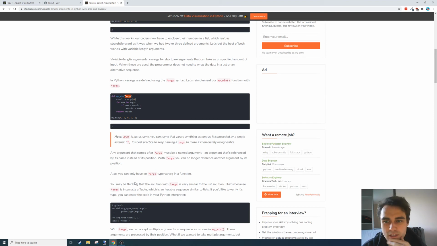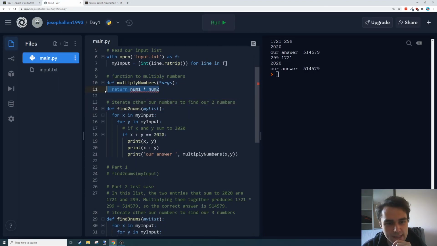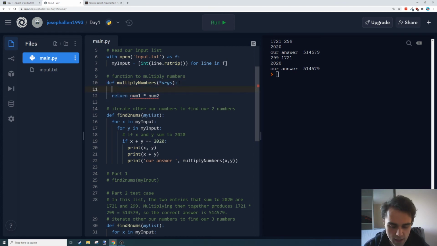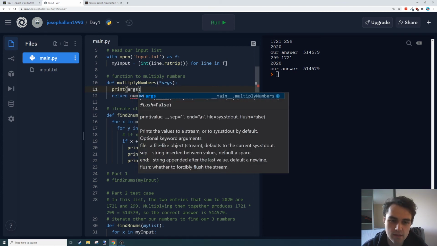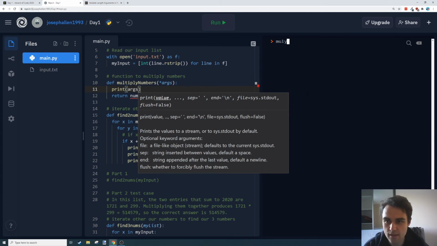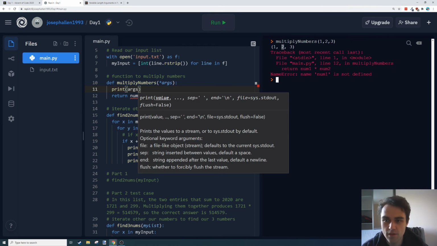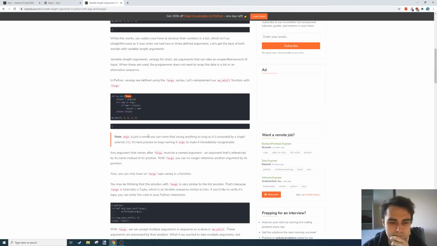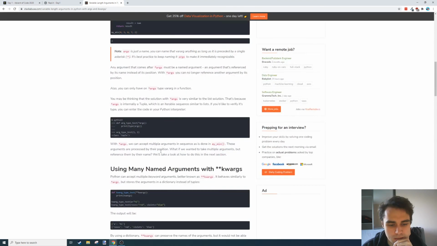I don't know how I'm going to do that. So if in here I print out what args is, multiply numbers 1, 2, 3, you can see we've got all those arguments there. How am I going to multiply all these?